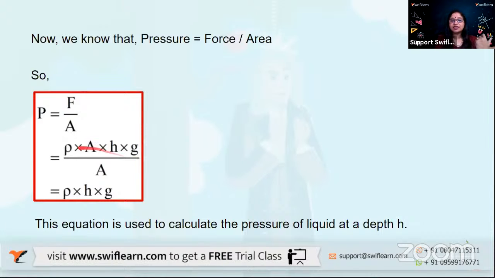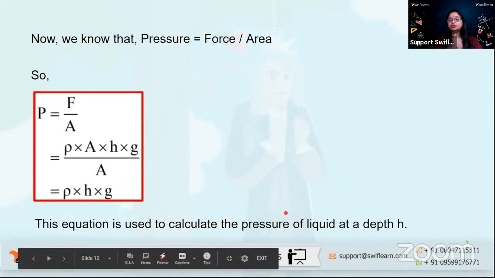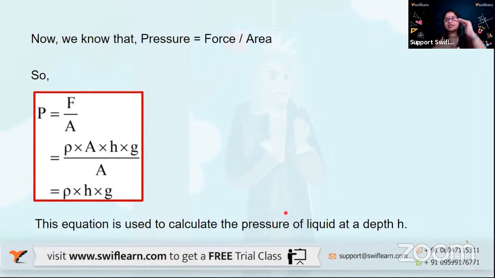This is the density into area into height of the water column into acceleration due to gravity upon area. So what happens is A and A gets cut. What remains is rho Hg, or we also take it as H rho G. So this is the pressure exerted by the liquid column. Okay, so this is the equation which is used to calculate the pressure of a liquid at a particular depth.